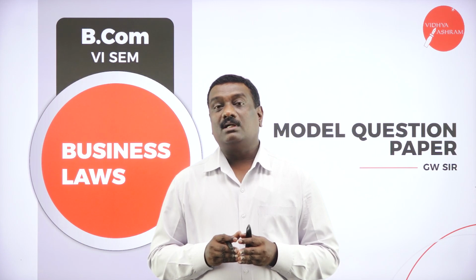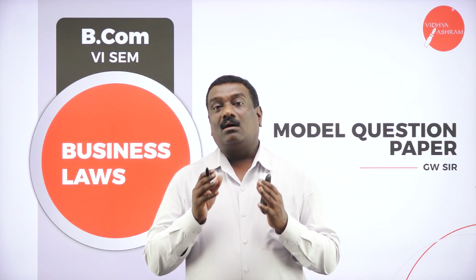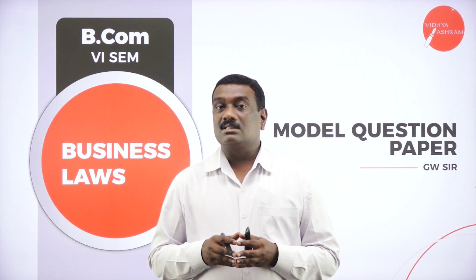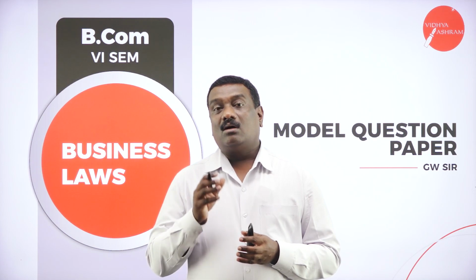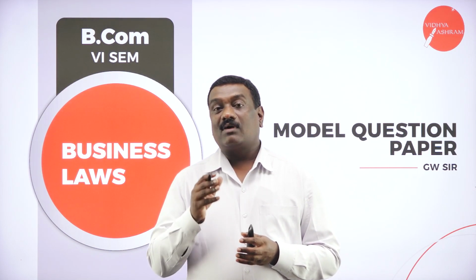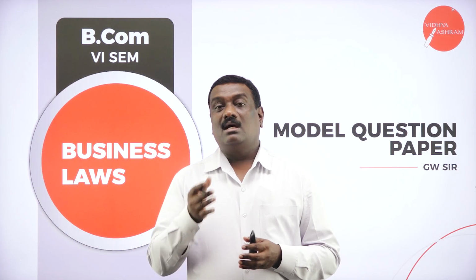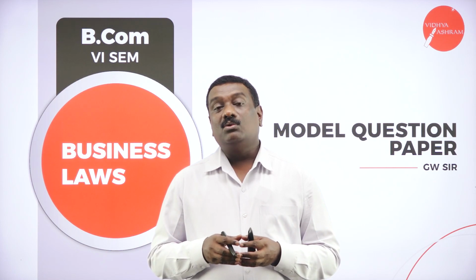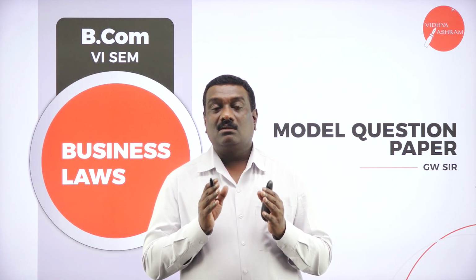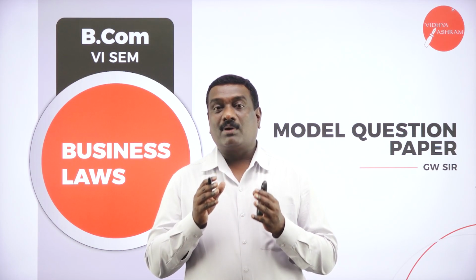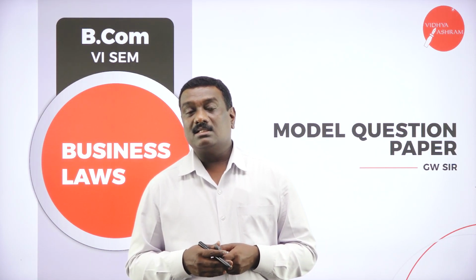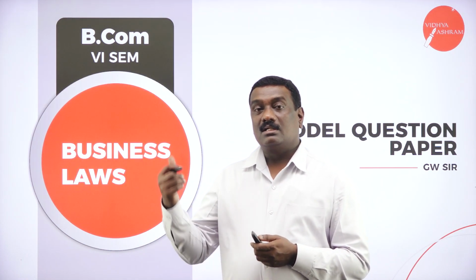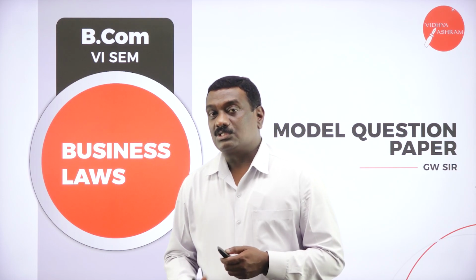The question paper has been divided, and in part A how many questions you need to answer, in part B how many questions you need to answer, and part C how many questions you need to answer, and in each part how much marks it has been allotted, like 5 marks for part A, part B will be for 10 marks and part C will be for 15 marks. So how many questions will be there, and out of that how many questions you need to answer, and how much marks you will get out of that particular part A, part B and part C. And which are the most likely questions which may come and which are repeated questions, it has been put in this particular model question paper.